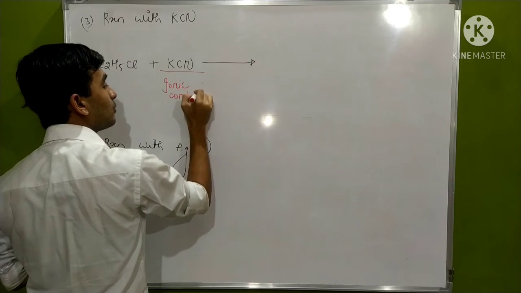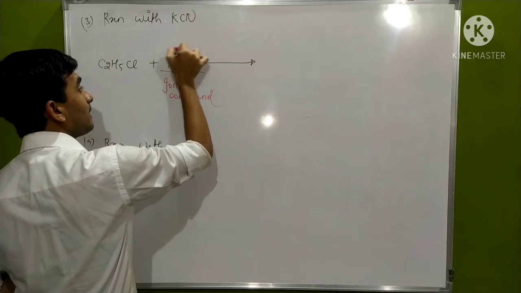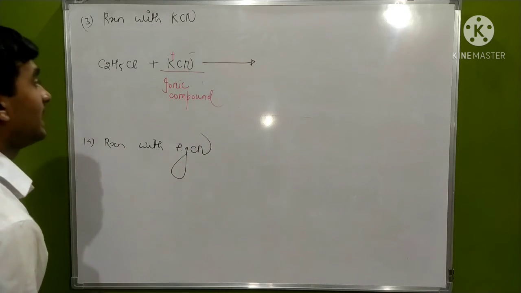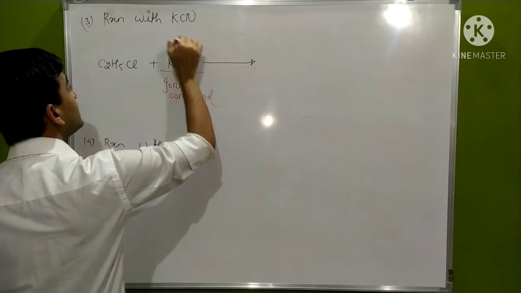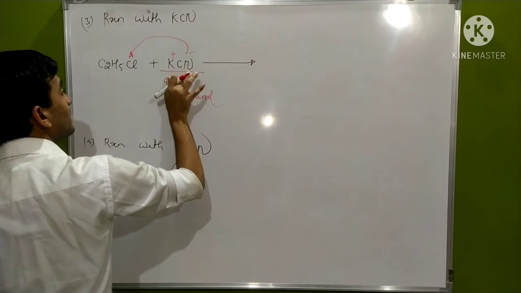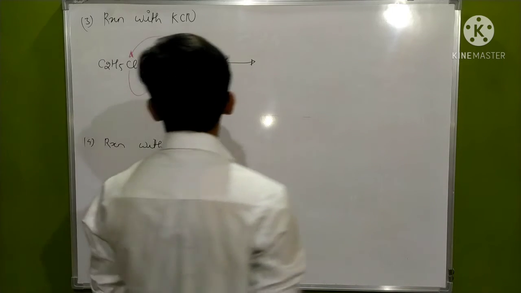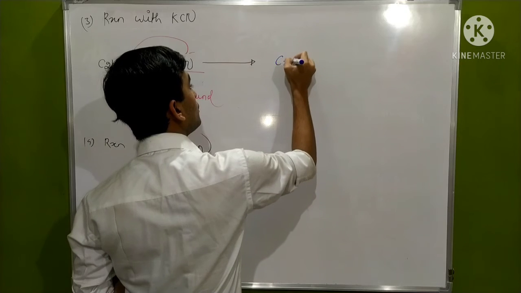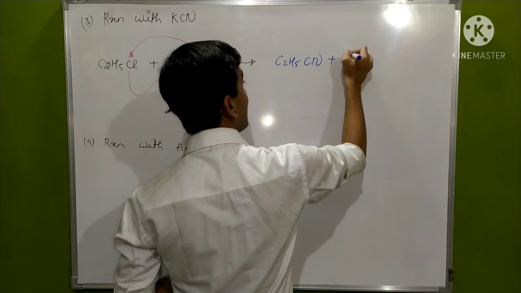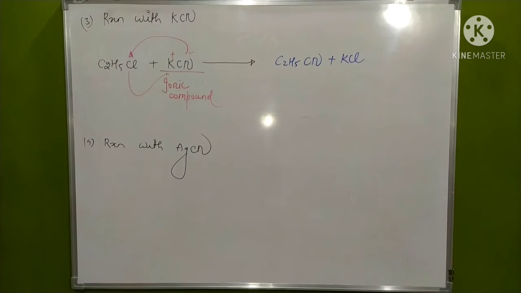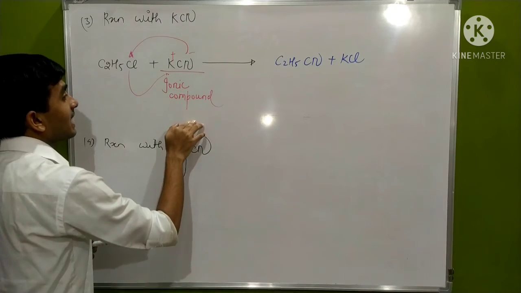In an ionic compound, K is positive and cyanide is negative, and nucleophilic substitution will take place. It acquires a negative charge, then it will come to this place and replace the chloride atom, and the chloride will go. The product will be C2H5CN plus KCl. This is an ionic compound, so there would be a normal reaction between them.